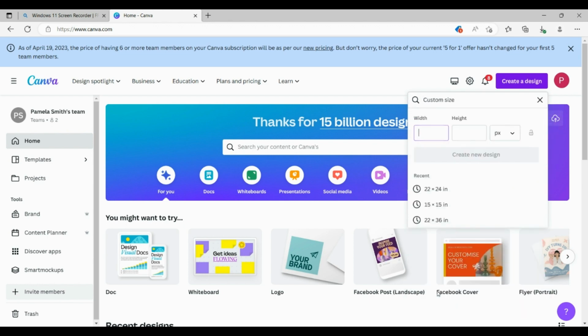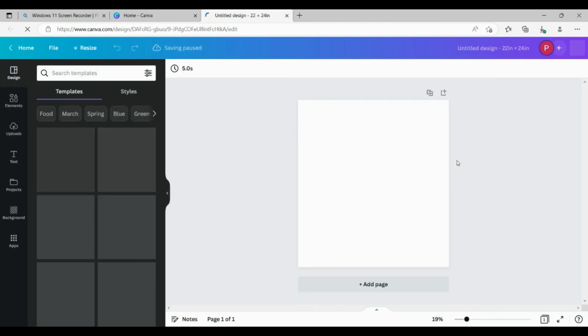Go down to custom size. And this is where you're going to create the size of the gang sheet that you are looking to create. So we're going to change this from pixel to inches. We're going to put 22 inches wide, 24 inches tall, and create new design.